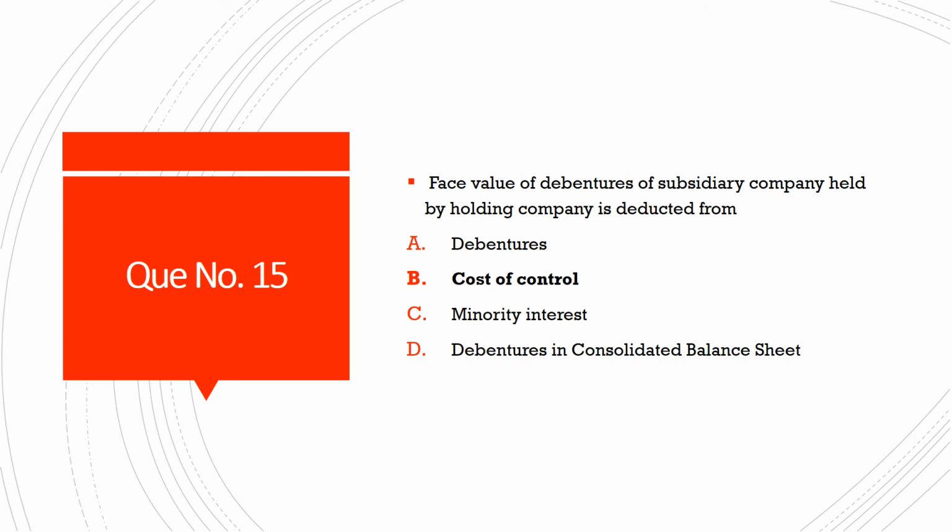Next question. Face value of debentures of subsidiary company held by holding company is deducted from, and the options are option A, debentures. Option B, cost of control. Option C, minority interest. And option D, debentures in consolidated balance sheet.